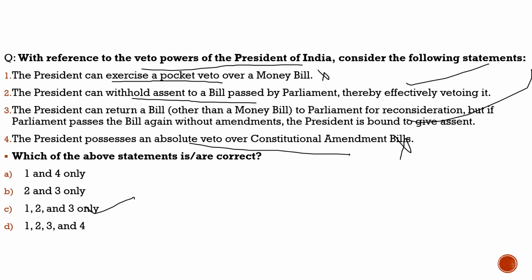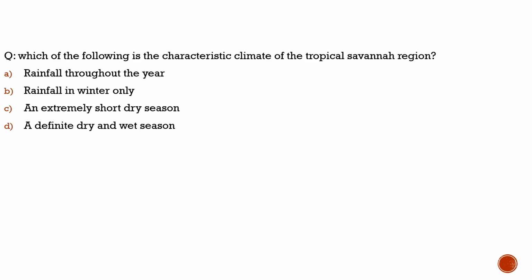Now let's move to the last part of our discussion, where we will solve a previous year question. Here the question says, which of the following is the characteristic climate for the tropical savanna region? Before we solve this question, right now we are discussing physical geography, and this question was asked in 2012. We had already discussed questions related to ancient India, modern, medieval, and India's freedom struggle. And right now we are discussing physical geography questions. As this is a very factual and knowledge-based question, nothing much can be done with respect to technique here. So what is the answer to this question?